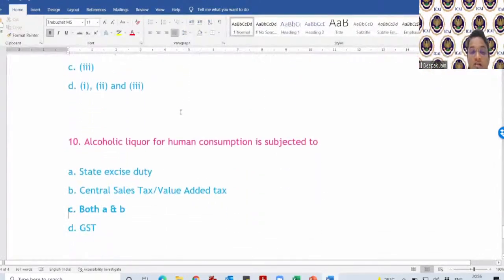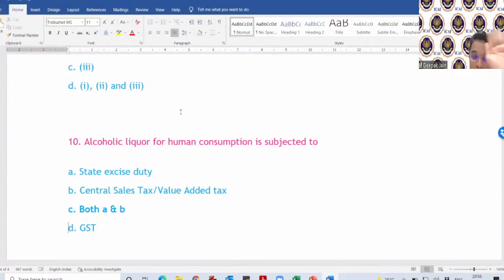Alcoholic liquor is subject to what? State excise duty and central sales tax or VAT. So alcoholic liquor is definitely not subject to GST. Whether it is A or B, you'll get confused. So for alcoholic liquor, tobacco, opium, narcotics, even though they are outside GST, just understand what taxes are to be levied on what. This is a very tricky question which can come up.